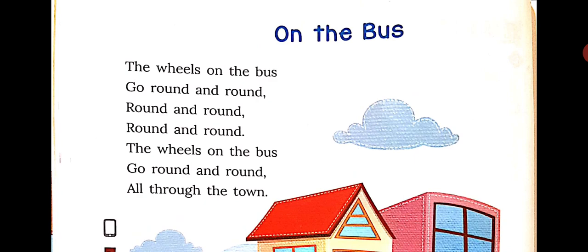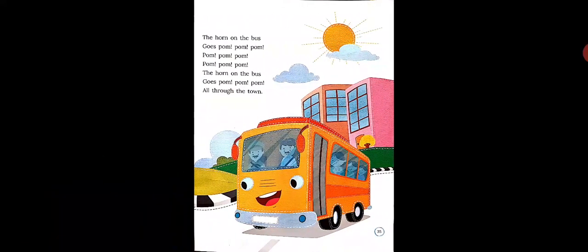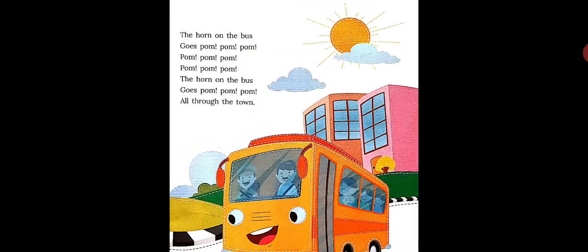The wheels on the bus go round and round, round and round, round and round. The wheels on the bus go round and round all through the town. So children, in this stanza, the poet describes the movement of the wheels of the bus that go round and round. Alright, now move on to the next page, that is page number 35.